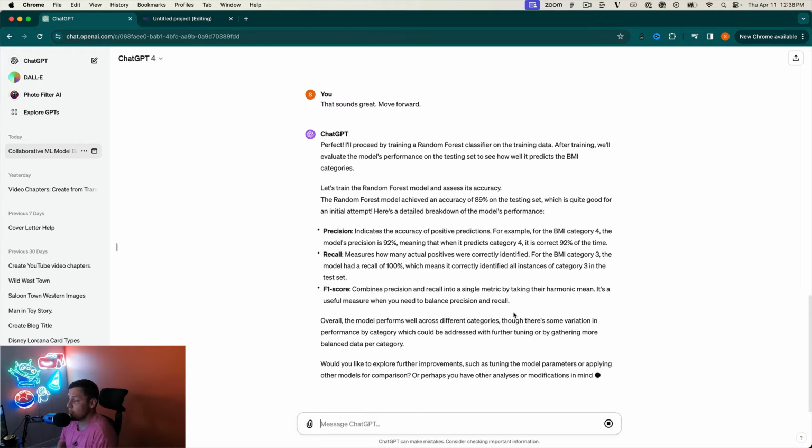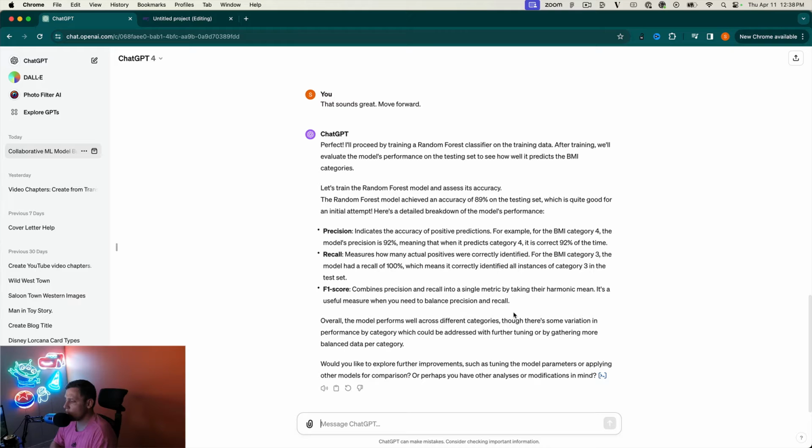So it says here's a detailed breakdown. The model precision is 92% of the time. Recall, the model had a recall of 100%. That's pretty good. And then taking a harmonic mean. Okay, cool. Overall, the model performs well across different categories, though there's some variation in performance by category, which could be addressed by further tuning or by gathering more balanced data per category. We obviously can't gather any more data because it's coming from Kaggle, but it's always a good step.